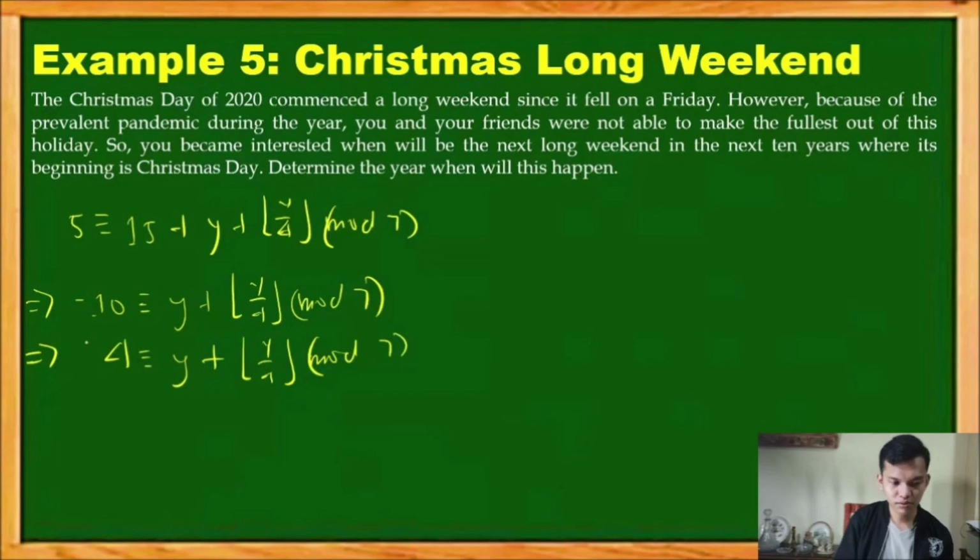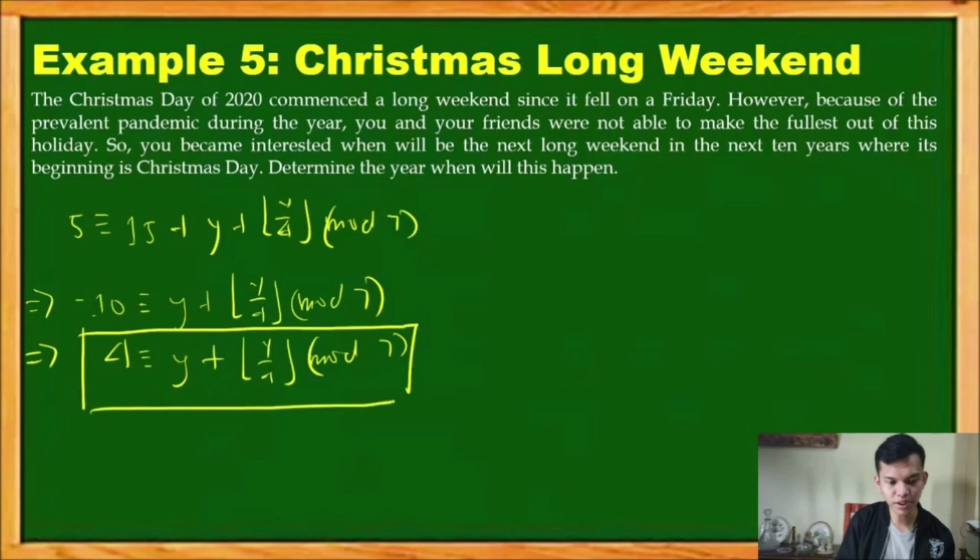So, we work now on this linear congruence. We want December 25 to fall on a Friday, and we are considering 10 years from 2021 until 2031. So we consider the values of y from 21 up to 31.